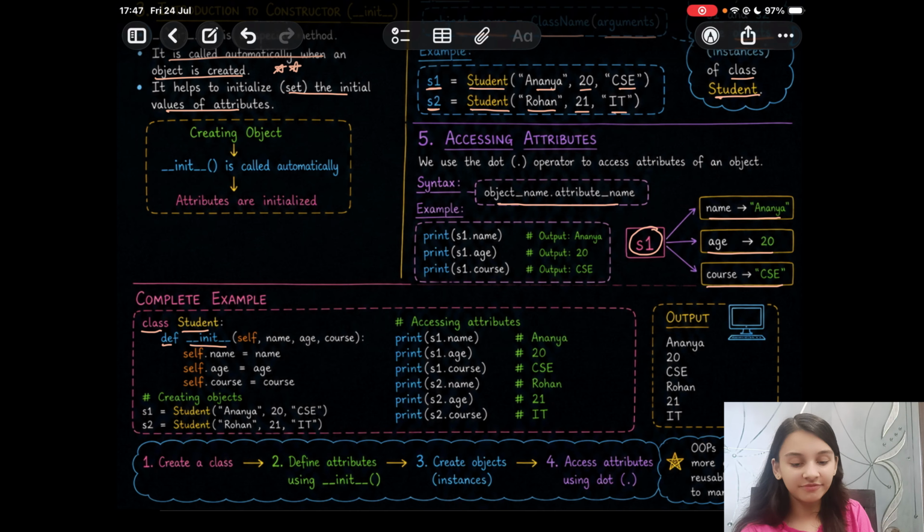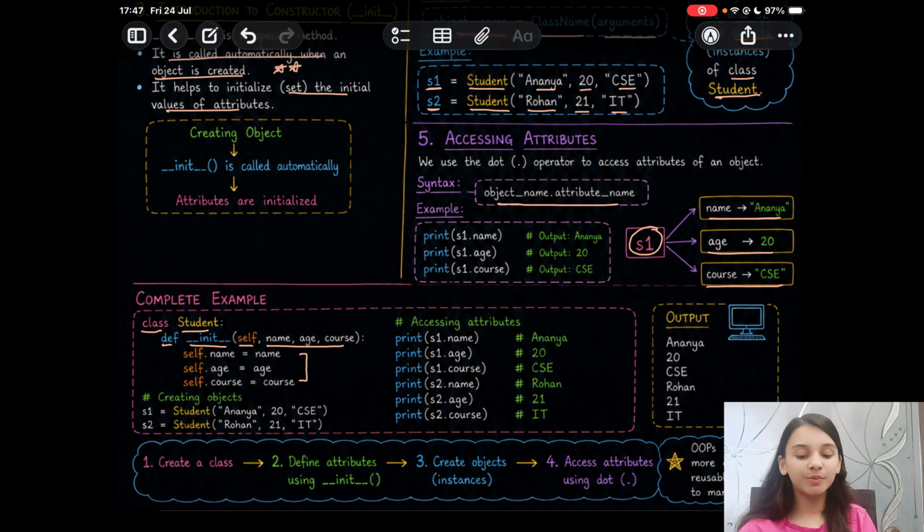We have self that acts as a reference and is the first argument of every method almost. Then name, age, course are the attributes, the parameters that you pass. This is how you initialize the attributes. Self.name is equal to name, self.age is equal to age, and self.course is equal to course.